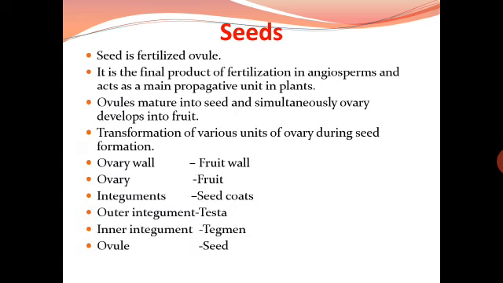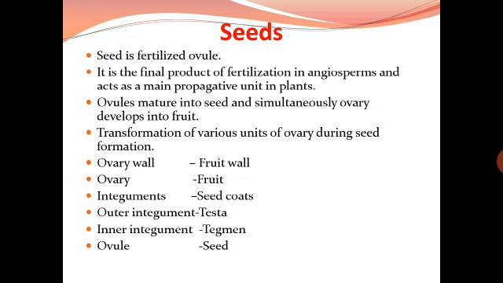In angiosperms, the seed is the final product of sexual reproduction. It is often described as a fertilized ovule. Seeds are formed inside the fruit. So a seed is a fertilized ovule which has developed. After double fertilization, the ovules develop into seeds. Seeds are formed inside the fruit.